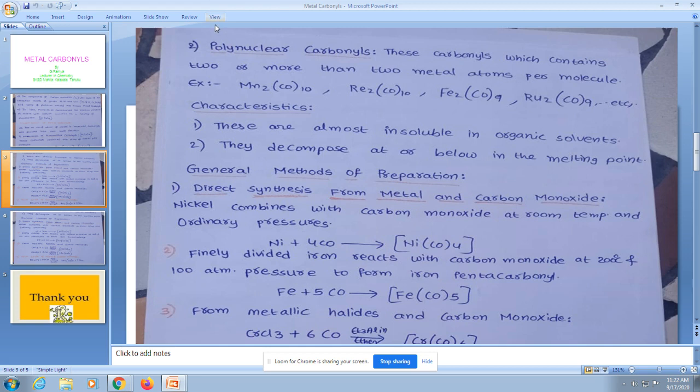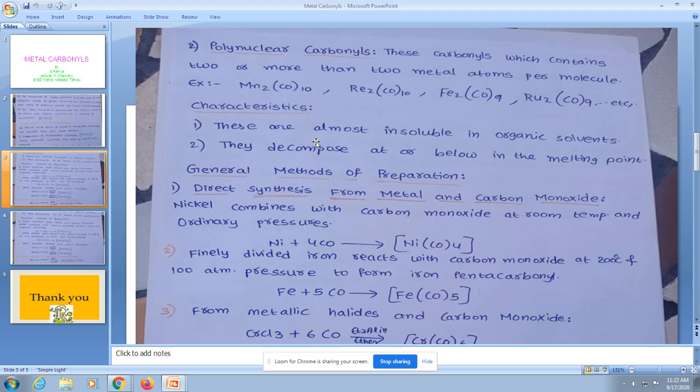Once again, polynuclear means poly means many. So, in a metal carbonyl, if there exist two or more metal atoms per molecule, then it is known as polynuclear carbonyl. Examples are given here. And the characteristics of polynuclear metal carbonyls are that they are almost insoluble in organic solvents. They decompose at or below the melting point.